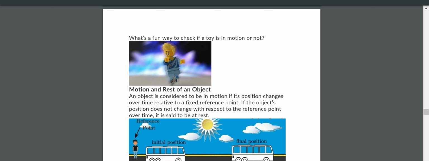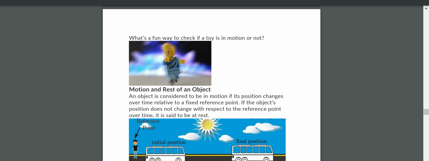Now you see, all are observing me, right? Is there any change in my position with respect to you? My position is still here only. Suppose I am moving like this, and you are watching my position. My position is changing with respect to time. Then we can say that the object is moving. Here, how do you confirm whether an object is at rest or in motion? An object is considered to be in motion if its position changes over time relative to a fixed reference point.